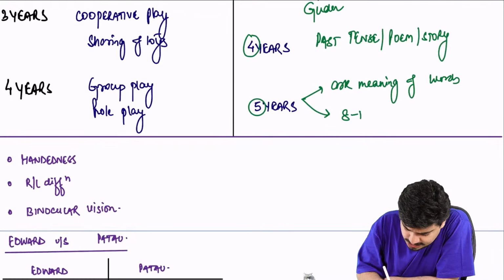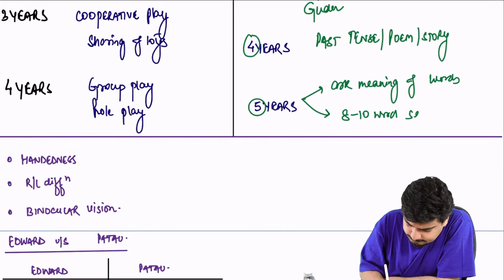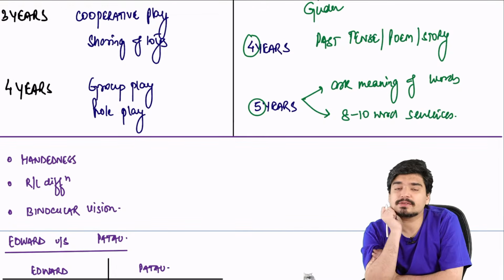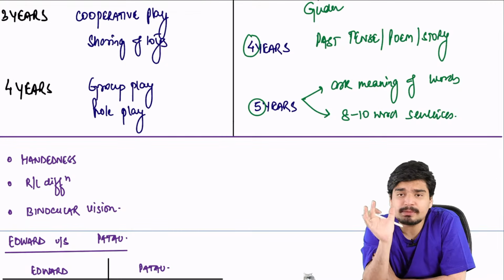And he'll be able to say 8 to 10 word sentences. Sometimes some simple one-liners are also asked.